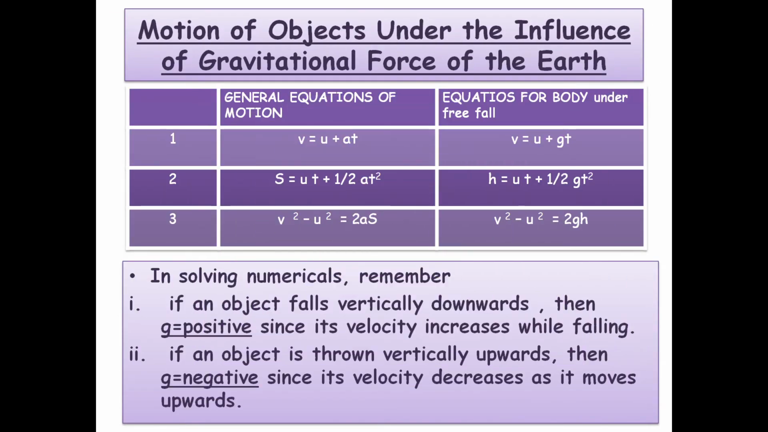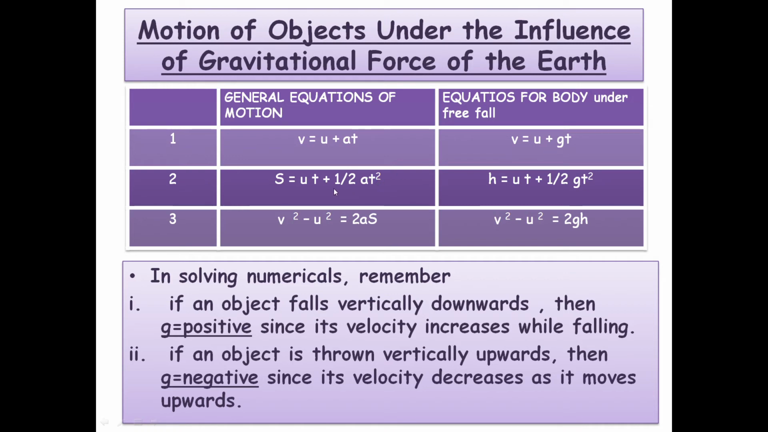Now let us talk about the motion of objects under the influence of gravitational force of Earth. How the equations of motion are changed in this case. First equation of motion is v is equal to u plus at. So in place of this, we are writing v is equal to u plus gt. You can see that a is replaced by g because acceleration due to gravity is used here. That is, small g is used here.